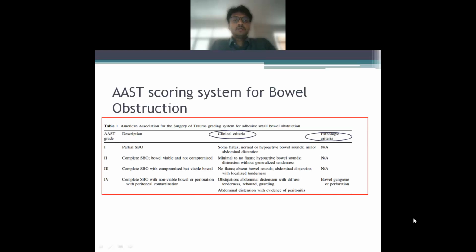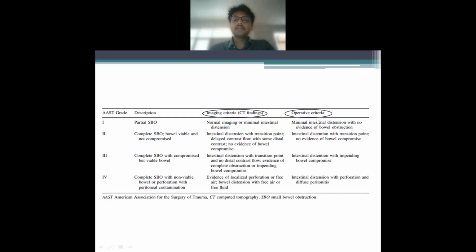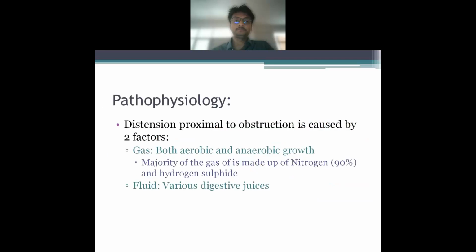The American Association for the Surgery of Trauma has actually given a grading system for bowel obstruction. It divides intestinal obstruction into 4 grades: 1, 2, 3, and 4. And it has 4 criteria: clinical criteria, pathological criteria, imaging criteria, and operative criteria, which we will deal with. These are simple criteria to remember, but we will be able to deal with them in a much easier way at the end of the lecture when we are very clear about all these findings.